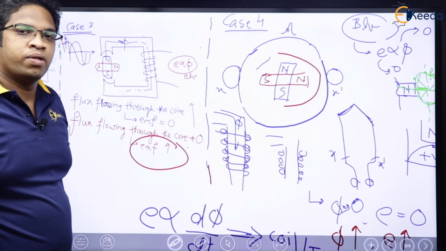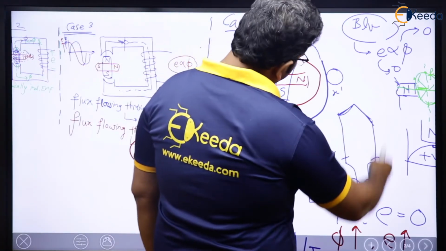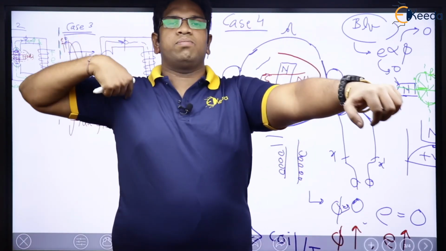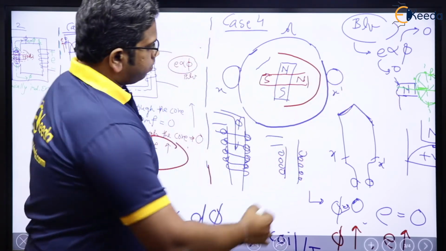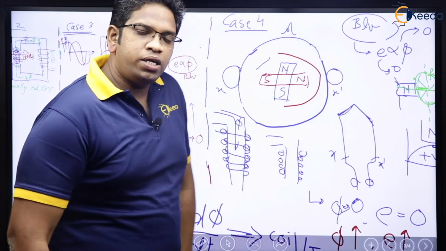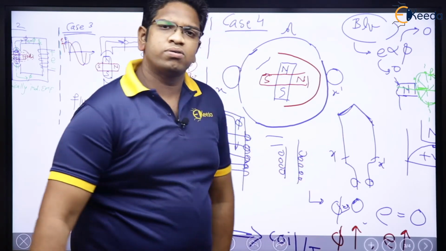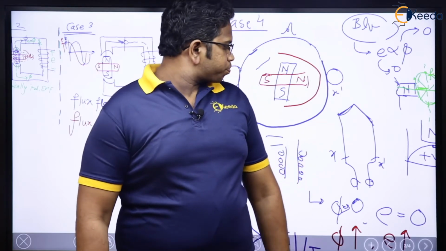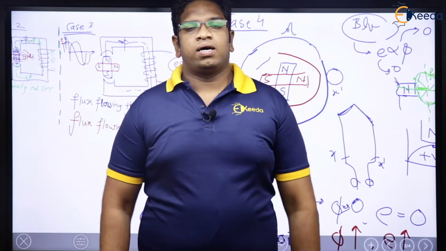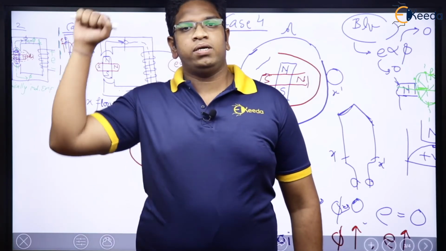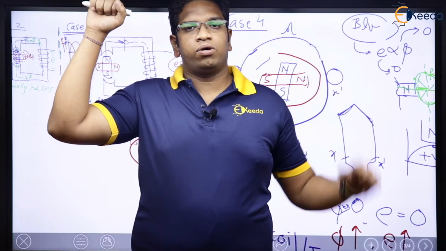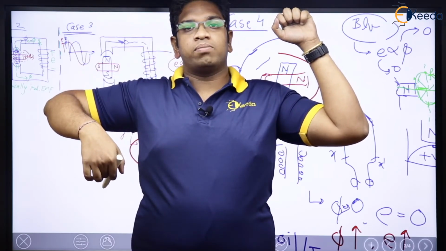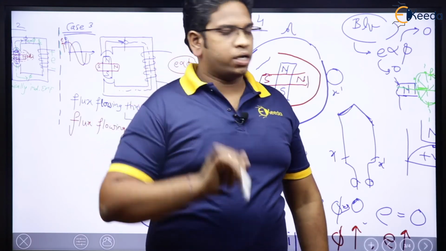Whereas, come here. In case of a coil, if you see, this is a coil, this is X and this is X dash, and this is nothing but back-to-back connection. The moment this is back-to-back connection, will there be any induced EMF in this back-to-back connection? No. Whenever we have a rotor like this, for example, I am the rotor, this is going to be conductor X, this is going to be X dash. Down from which, back connection will come.